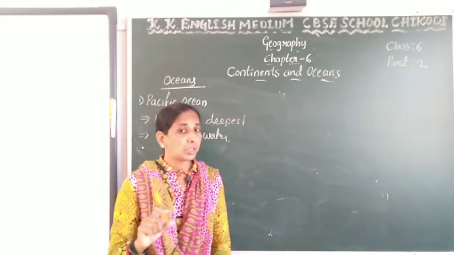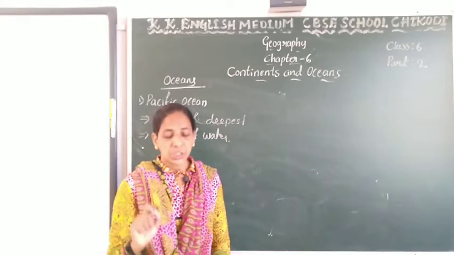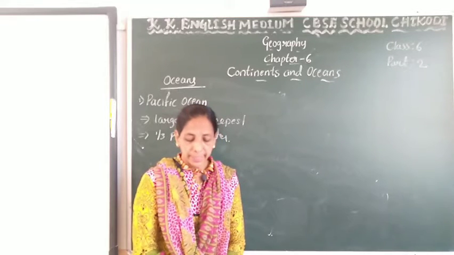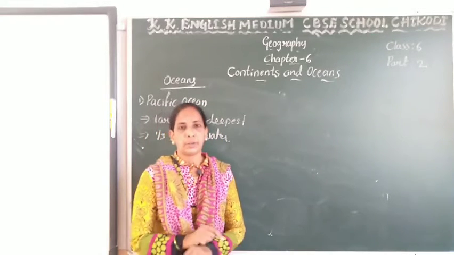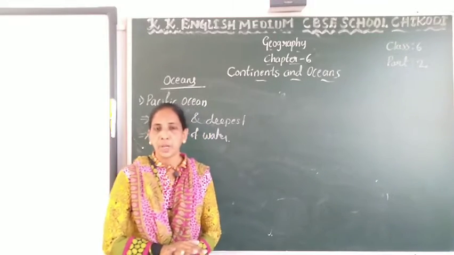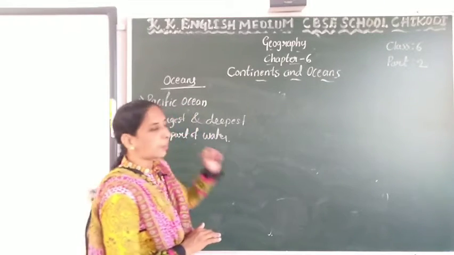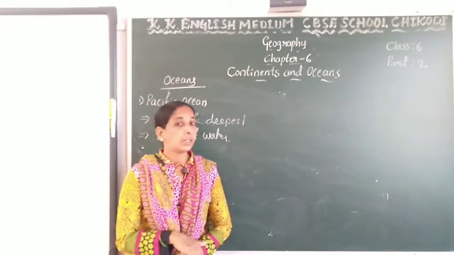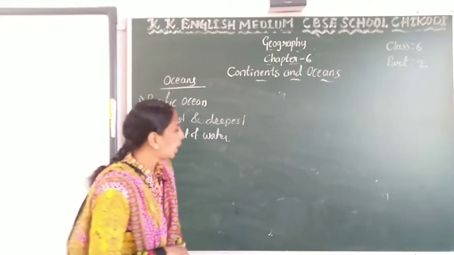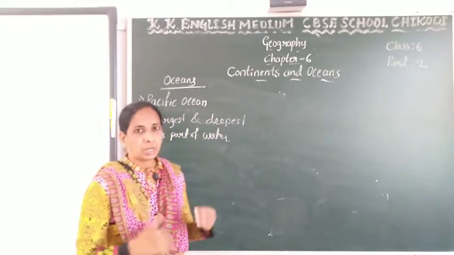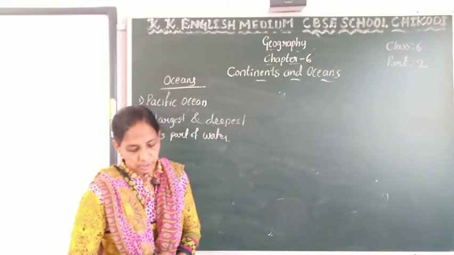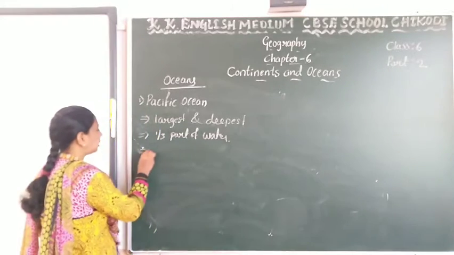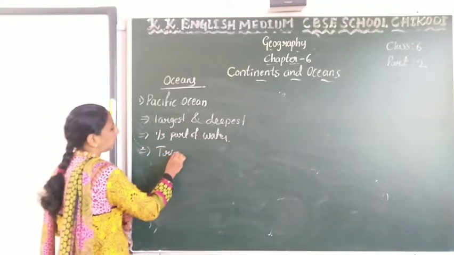Some of the largest seas are the South China Sea, the Caribbean Sea and the Mediterranean Sea. That is about oceans. Afterwards, let us talk about the Pacific Ocean. What is the Pacific Ocean? It is the first ocean, the largest and deepest ocean, covering 1/3 of the earth's surface, and it is triangular in shape.